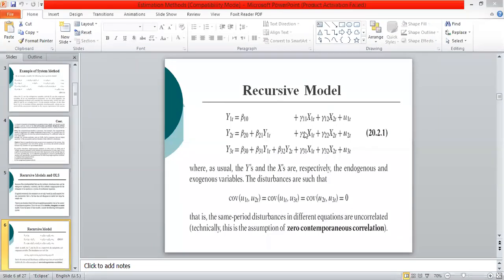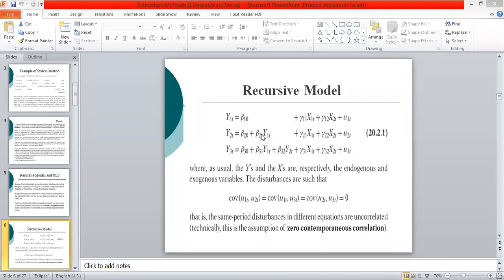So look at the second equation. In the second equation, one of the variables is a stochastic variable, and it is likely to be correlated with the error term U2. But we have to look at whether there exists a correlation between Y1 and U2 or not. So look at the contemporaneous assumptions of correlations.